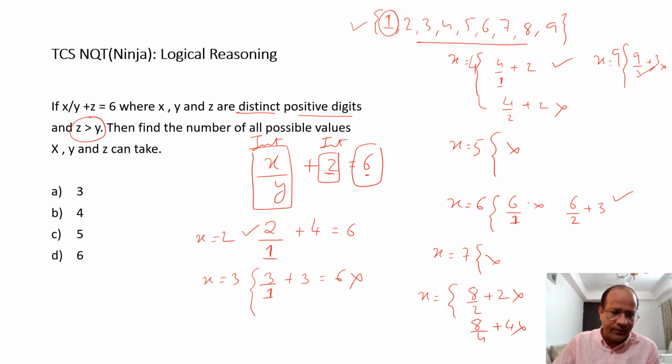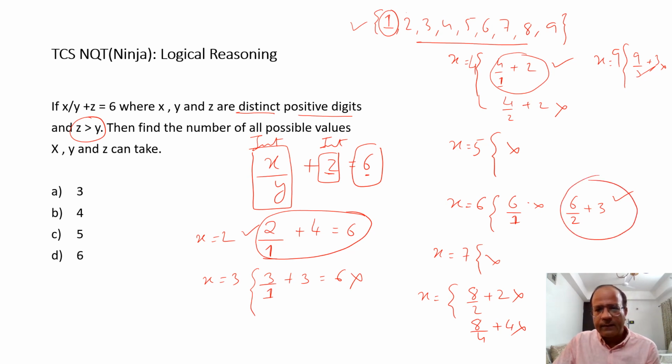So how many options do I have for the answer? I got this one as an answer. I got this one as an answer. I got this one to be my answer. And was Z more than Y all the time? Yes, Z was more than Y, Z was more than Y, and Z was more than Y. So that has to be 3 then. Okay.